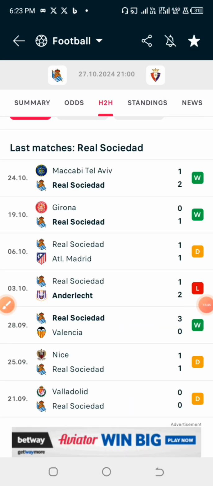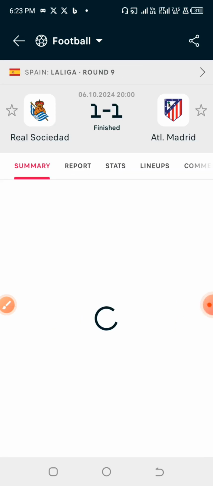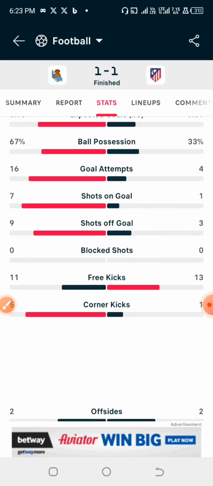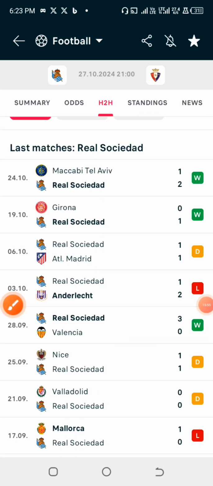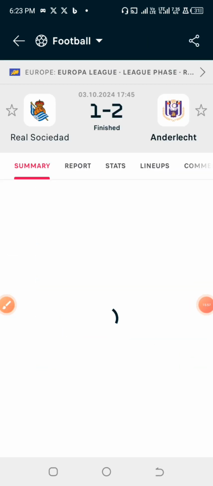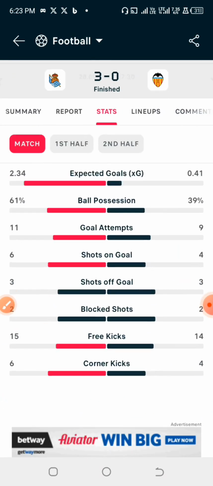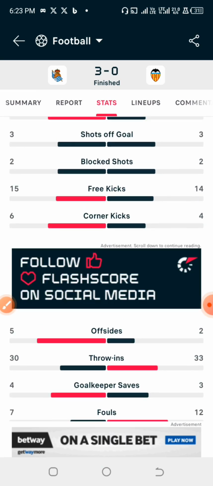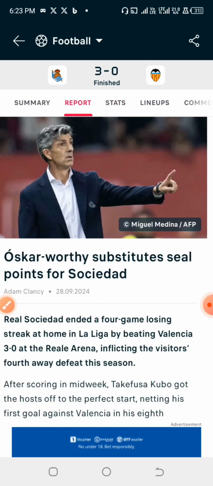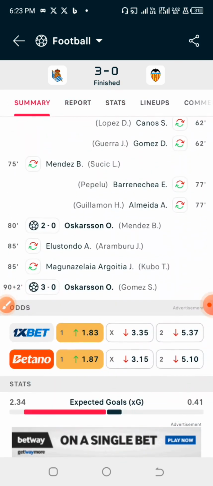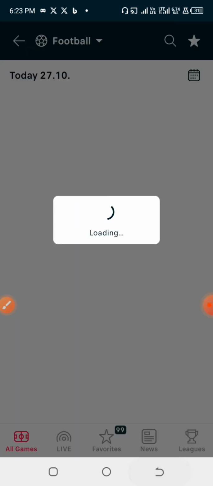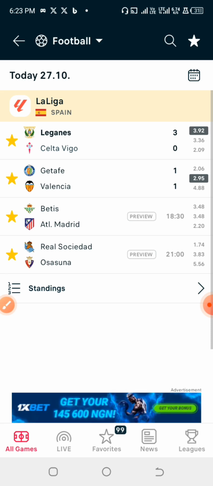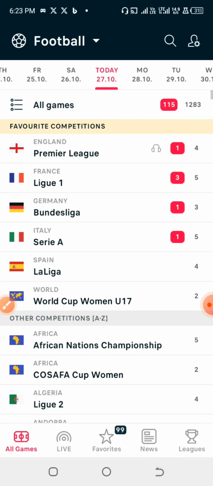Okay, looking at Atletico Madrid, they didn't have any yellow card here. Okay, we are skipping this. Against Valencia, I don't think they had any yellow card here. Wow. So naturally, I think let us just avoid this particular game. They didn't have any yellow card in the last previous games. Let's check some other games.